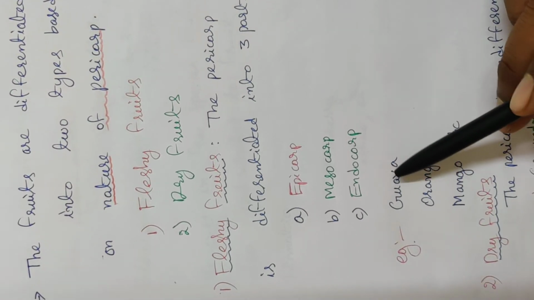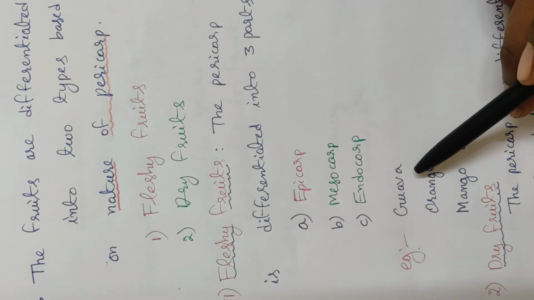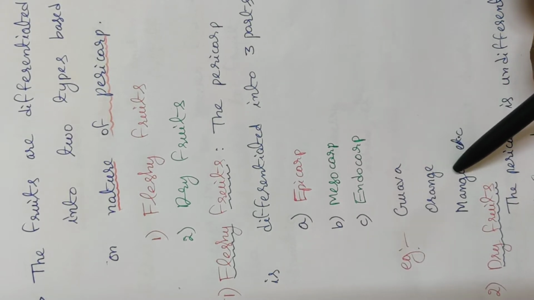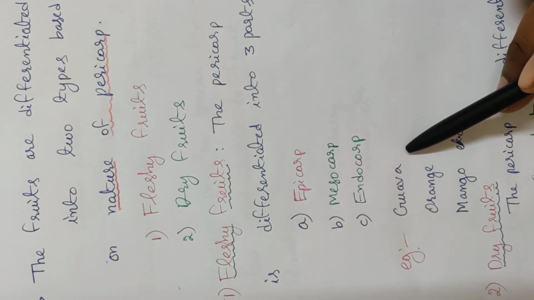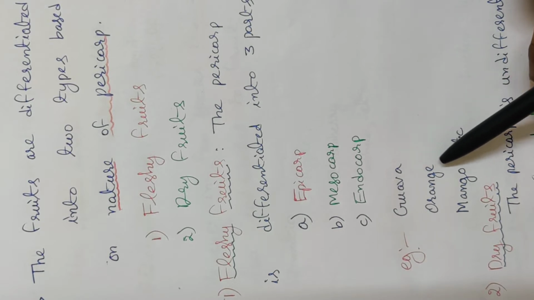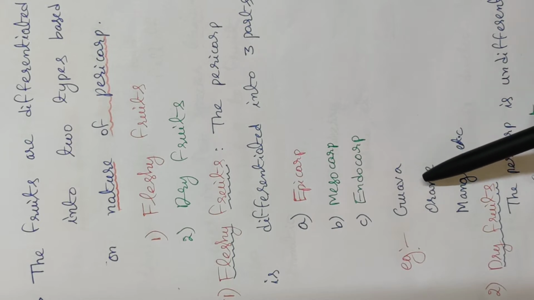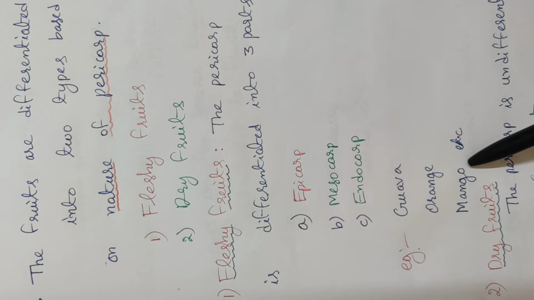For example, fleshy fruits: guava, orange, and mango. In these fruits, the fruit wall is differentiated into epi, meso, and endocarp. What are the examples for fleshy fruits? Guava, orange, mango, etc.